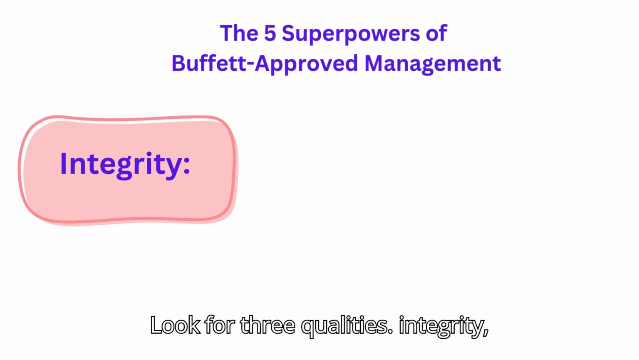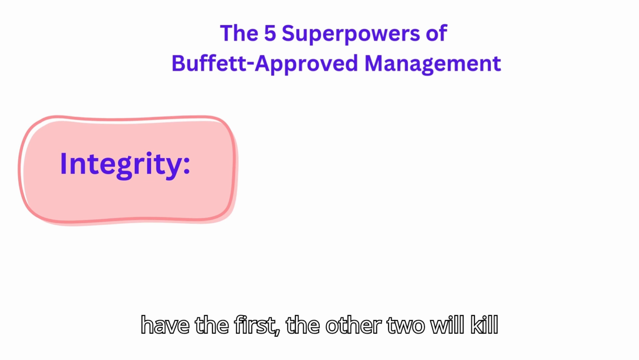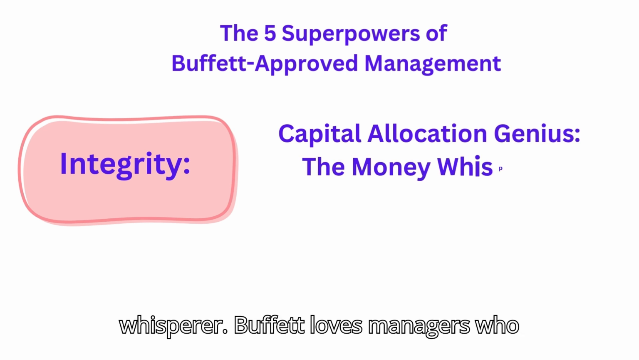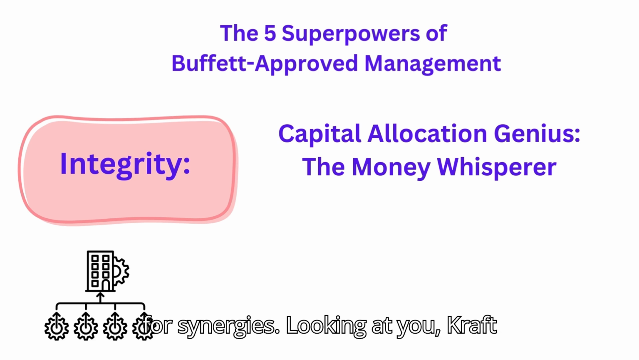Buffett's rule: look for three qualities: integrity, intelligence, and energy. If they don't have the first, the other two will kill you. Capital allocation genius, the money whisperer. Buffett loves managers who avoid dumb acquisitions. No overpaying for synergies. Looking at you, Kraft Heinz.